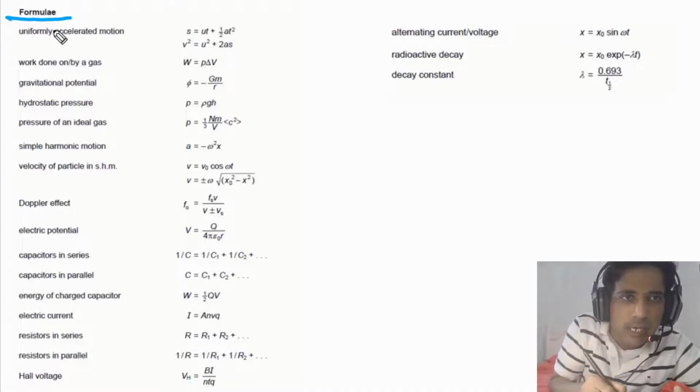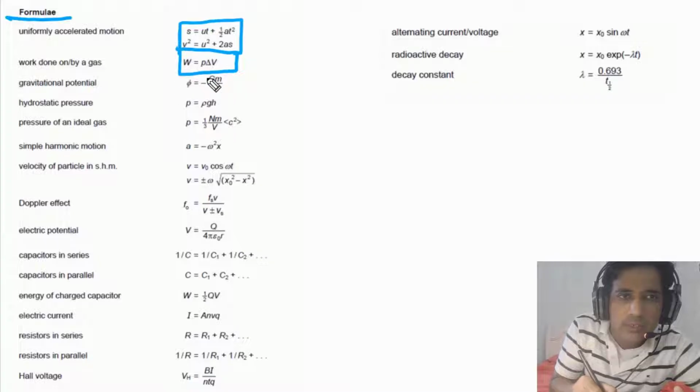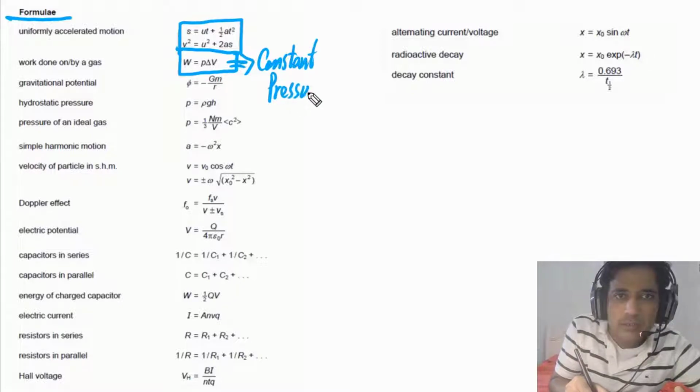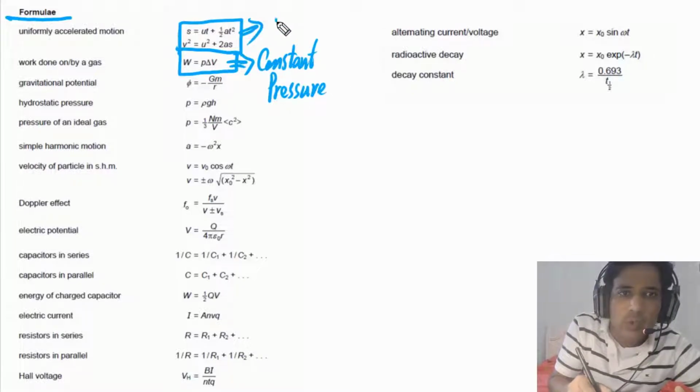Let me highlight first of all the formulae you need for AS physics. These two formulae you need for AS physics. And the next one you also need when you need to calculate work done by a gas. This formula is only true if P is constant, so for constant pressure. And this formula is only used if A is constant, means A is uniform. Otherwise, you cannot use these two formulas.